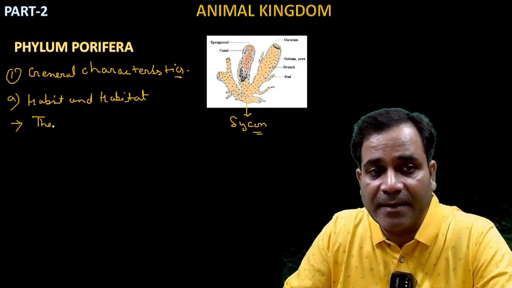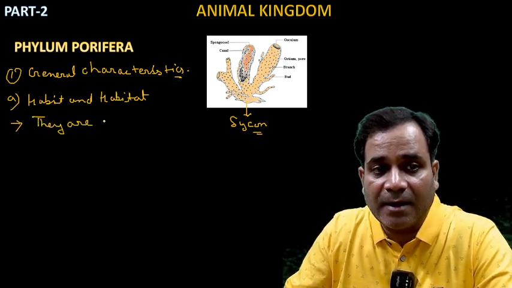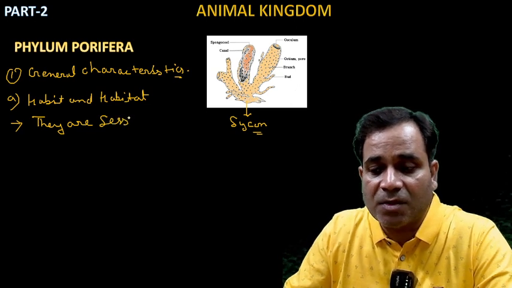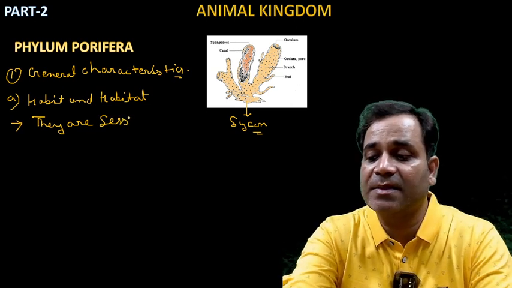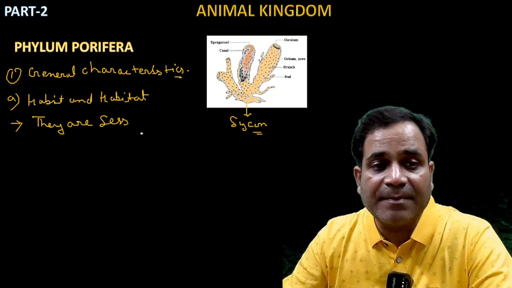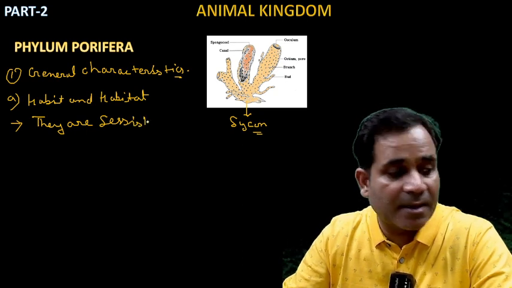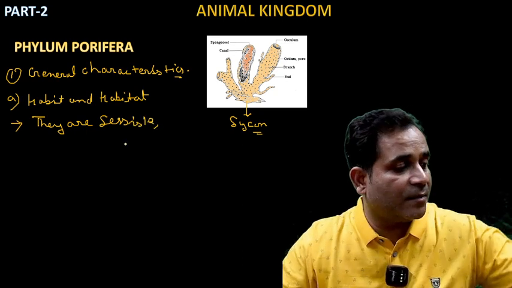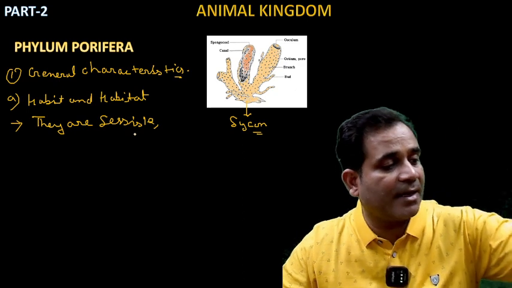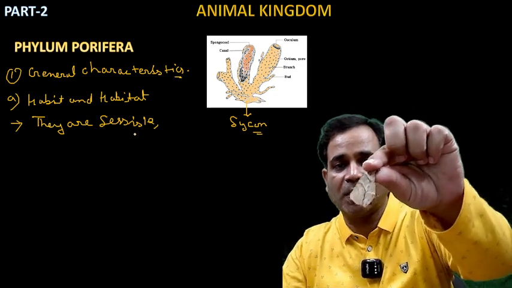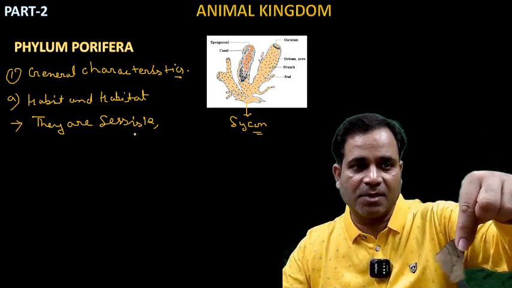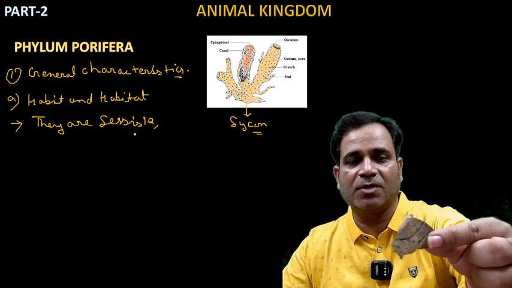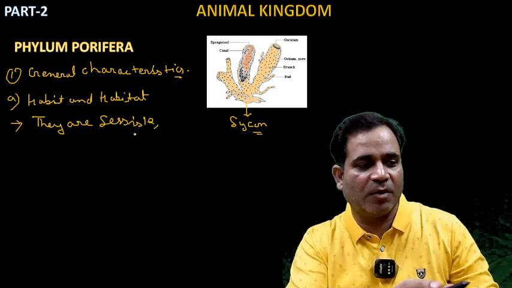What I'm saying? They are sessile. So if I'm saying here that this one is a sessile, it means what? See, one of the butterflies is also flying or sitting on my table when I'm talking. Look, a butterfly is sitting on my table while I teach.